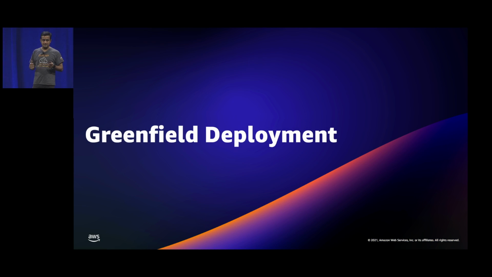So now we'll start with greenfield deployment. And I know most of you have VPCs, so you're more interested in the brownfield deployment. But greenfield deployment will help us to understand the features and the basic building blocks of IPAM, and then we'll go into the brownfield deployment.